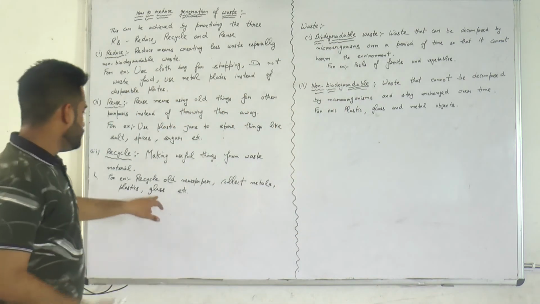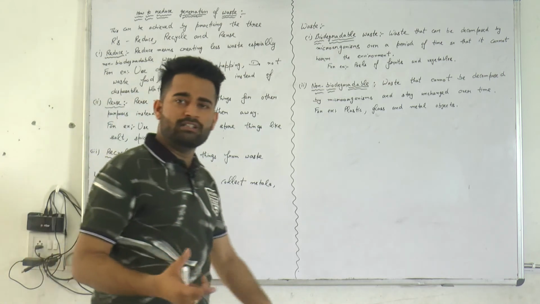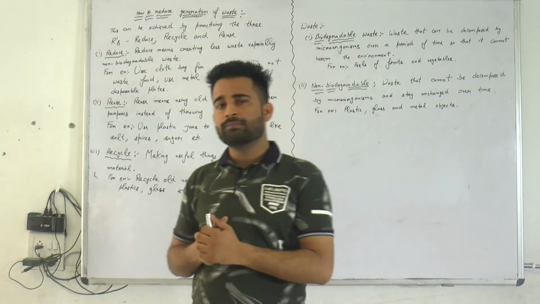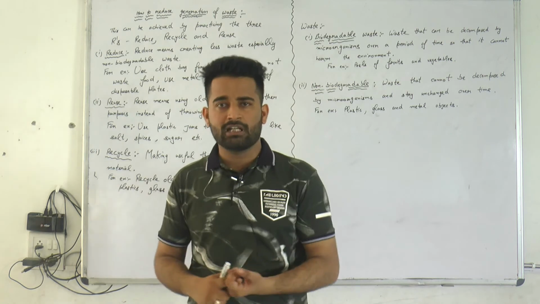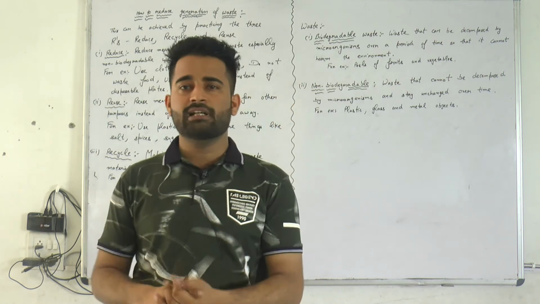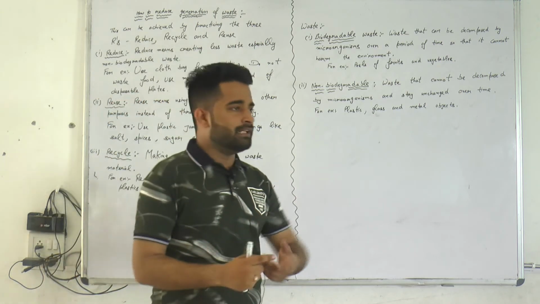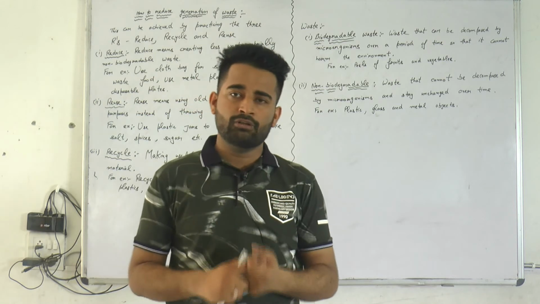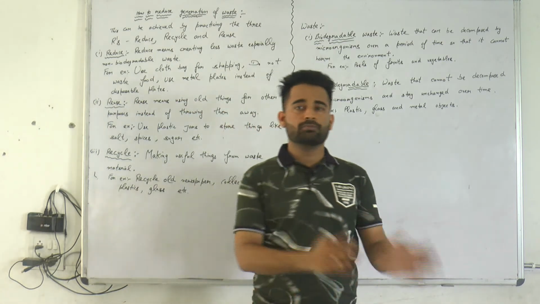For example, you can recycle glass, you can recycle plastic. A number of things are there that you can recycle. Many types of scrap are there at our home. Iron scrap, plastic scrap, glass scrap. A number of things can be recycled in the respective industries. Glass scrap can be sent to the glass industry, plastic can be sent to the plastic industry, where they can make usable things from the scrap.